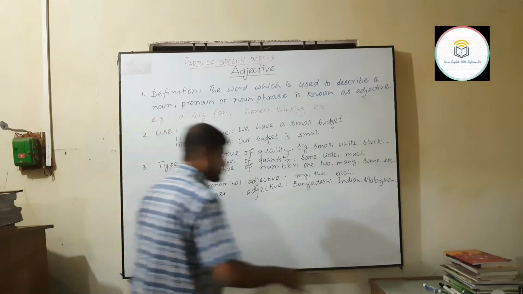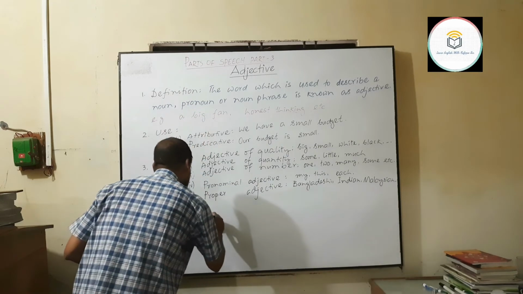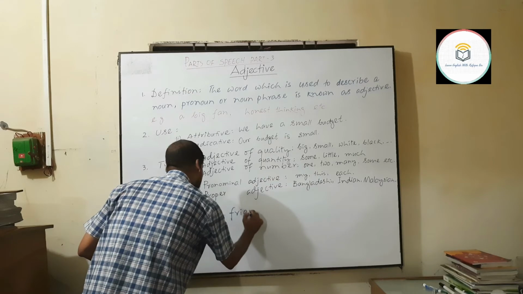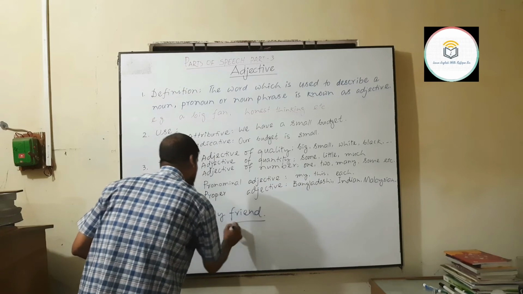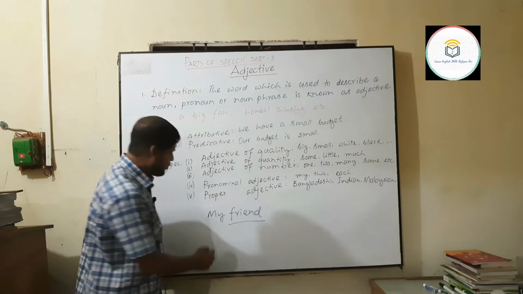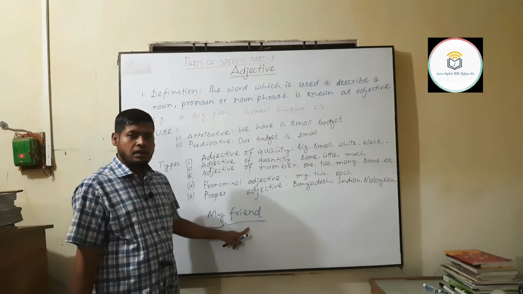Like my friend. Here you see, friend is a noun and my is indicating a relationship.